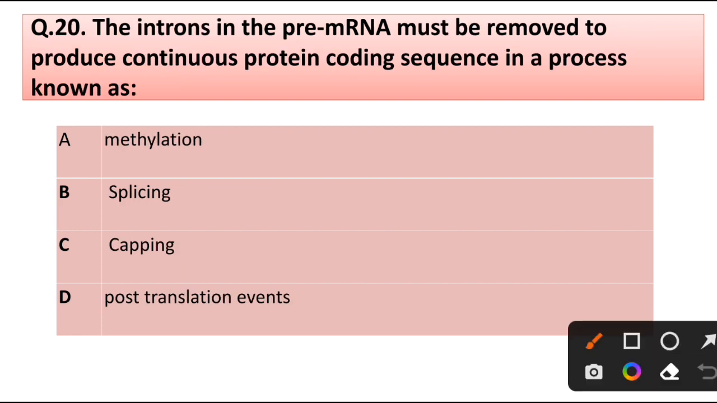Question number 20. The introns in pre-mRNA must be removed to produce continuous protein coding sequence in a process known as: methylation, splicing, capping, post-translation event. Correct answer is option B, splicing.